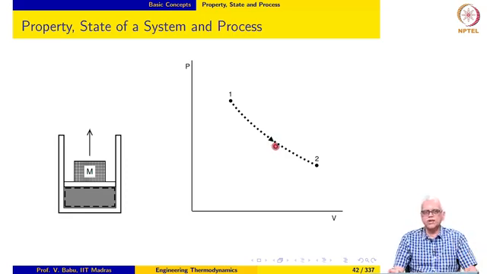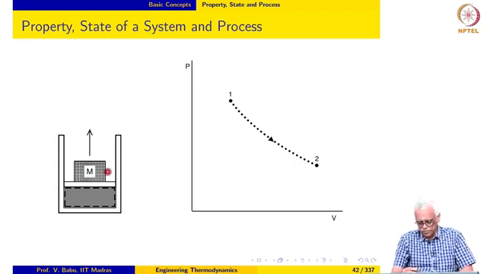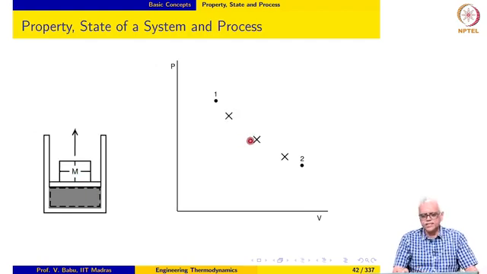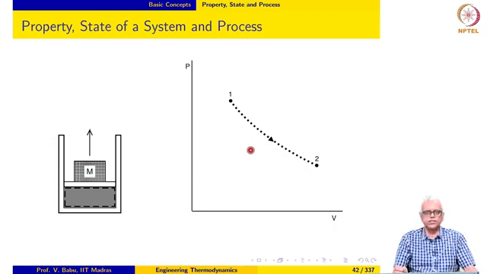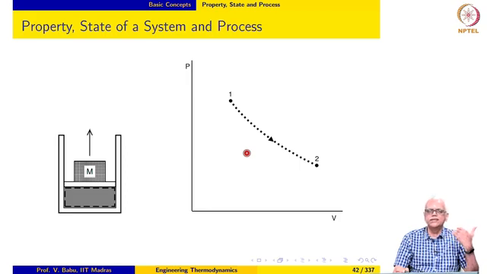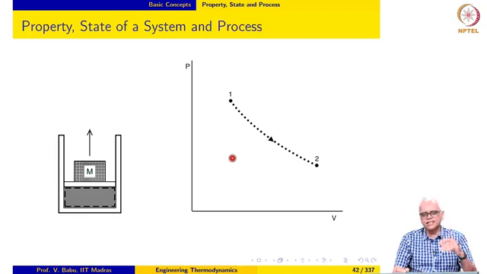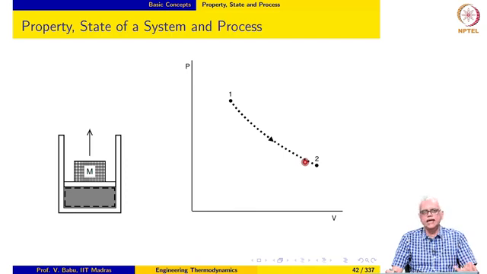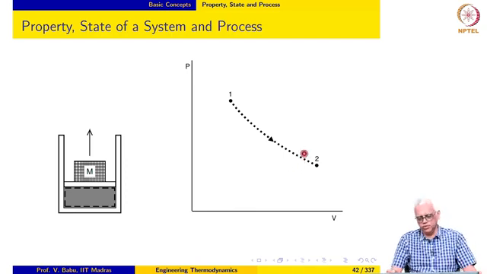So, from this it becomes clear that this is what we will call later on a reversible process. Notice that this is a fully resisted process. Okay. This is a fully unrestrained process, this is a partially resisted process, and this is a fully resisted process. So, we need a fully resisted process in order to know what the process is. That seems like a tautology, but I think you will gather the meaning. The process should be fully resisted for us to actually even have the process line or process curve. And a fully resisted process is also a reversible process.